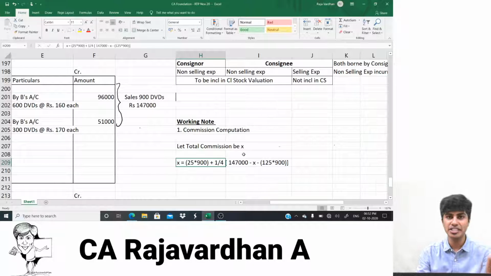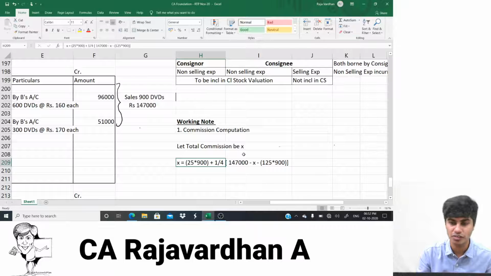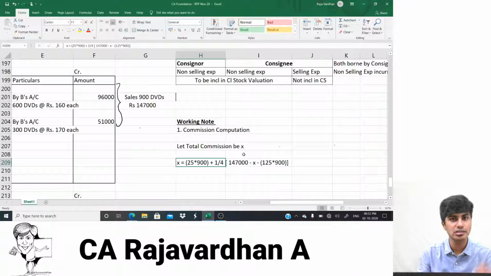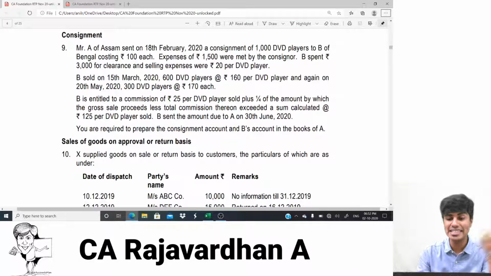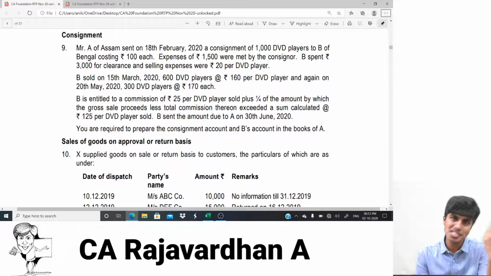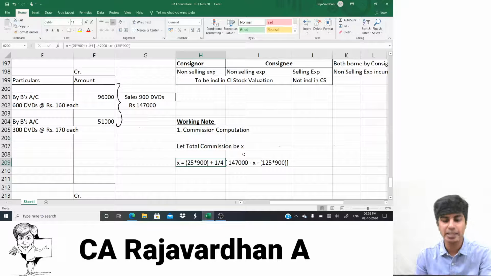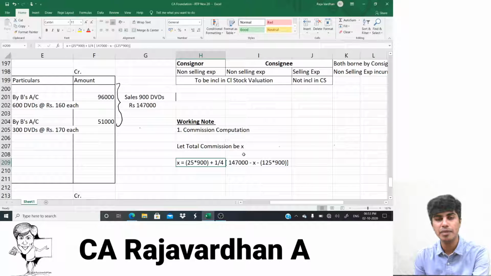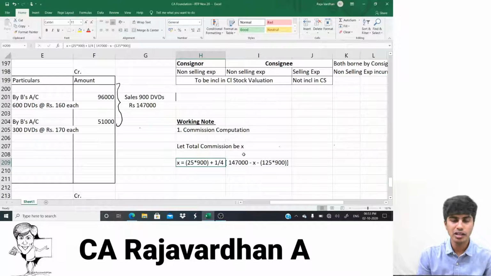That is 600 DVDs at 160 and 300 DVDs at 170, together 96,000 plus 51,000, which added up to 1,47,000. We computed it previously. They've told less total commission, so write minus X. X is total commission. They've told exceeds. Exceeds, I told you, 4 exceeds 1 by 3, meaning 4 minus 1 is 3. So exceeded again means less, so again I wrote minus after X. They've told 125 per DVD sold: 125 multiplied by how many DVDs are sold? 900. Done guys. It's as simple as that.